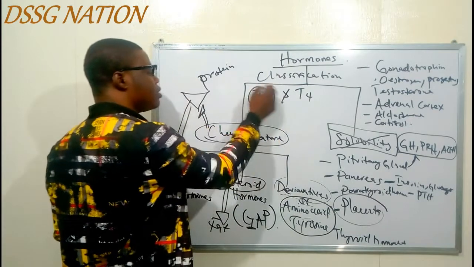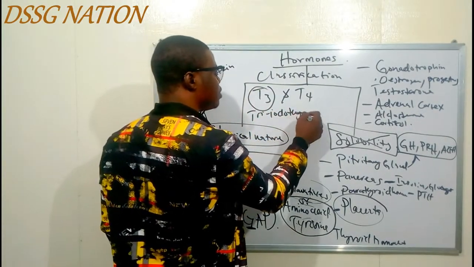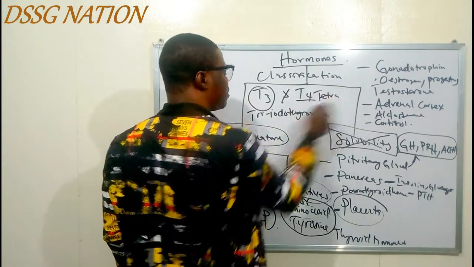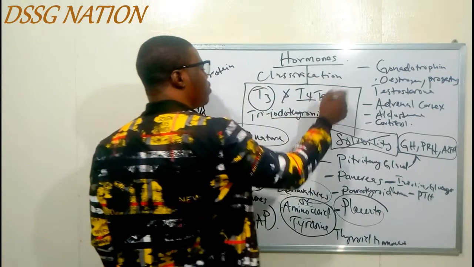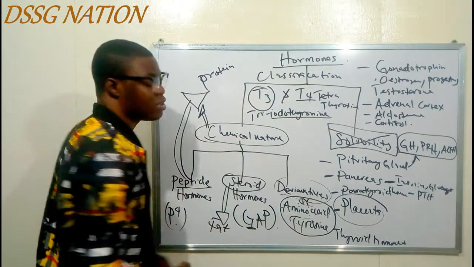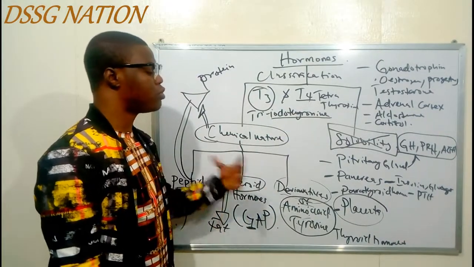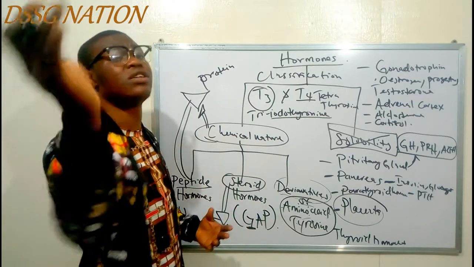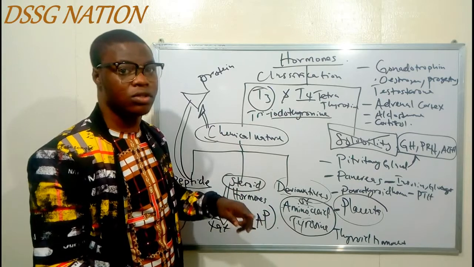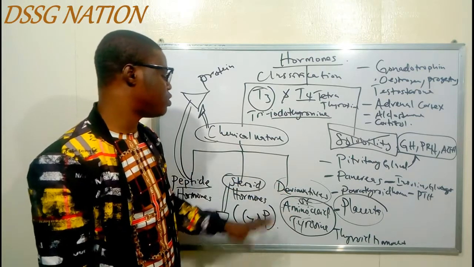So the T3 is triiodothyronine, and the T4 is tetraiodothyronine, also called thyroxine. They are derivatives of amino acid tyrosine. So I believe with this classification based on the chemical nature, you should be able to group hormones. When they ask you, progesterone belongs to which kind of hormone? You can just tell them, progesterone, that's a gonad, so it means it's a steroid hormone, because GAP is our acronym. If you follow this, trust me, you won't make a mistake on that.